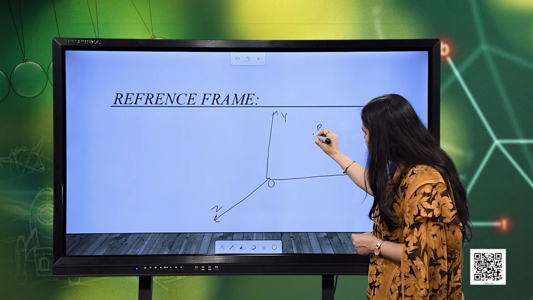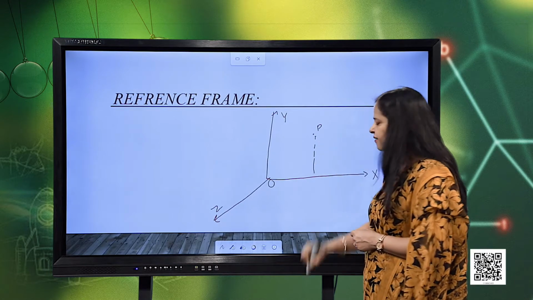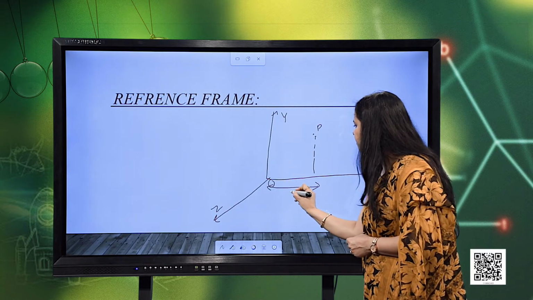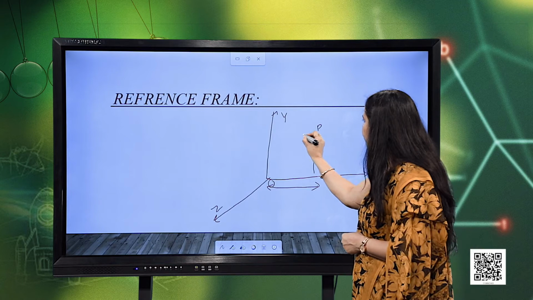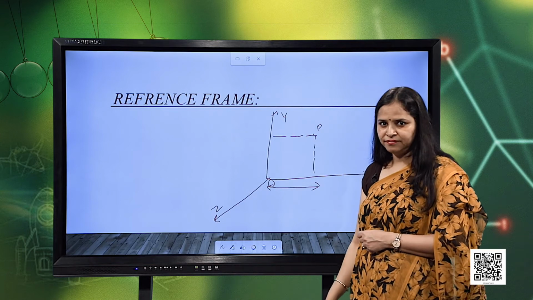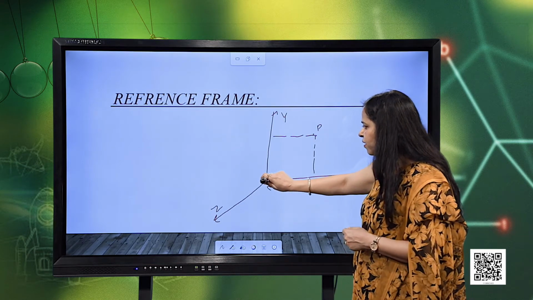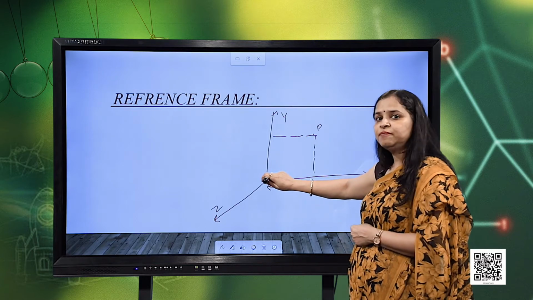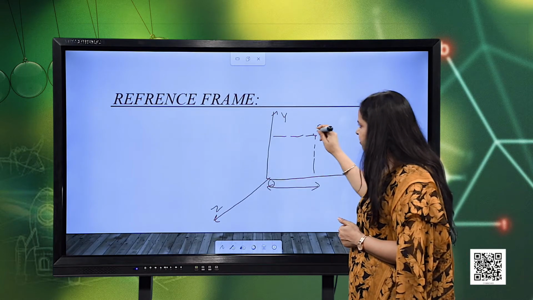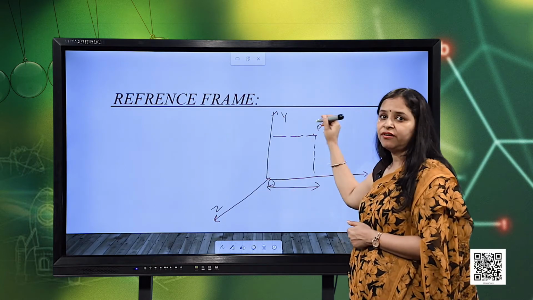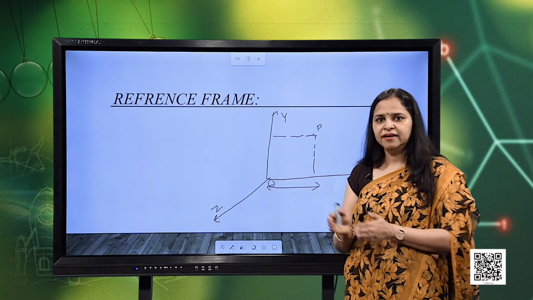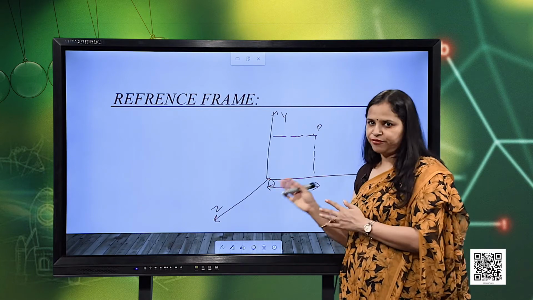So, for that what we do, we just drop the perpendicular on the x axis from that particle position, and this length gives the x coordinate of the particle. Similarly, we drop the perpendicular on the y axis, and this length gives the y coordinate of this particle. And similarly on the z axis, so this will actually be the z axis because it is perpendicular to the plane, either outwards or inwards. When we drop the perpendicular from this particle on the z axis, we get the z coordinate. So, this is how we specify the position of the particle in any reference frame.